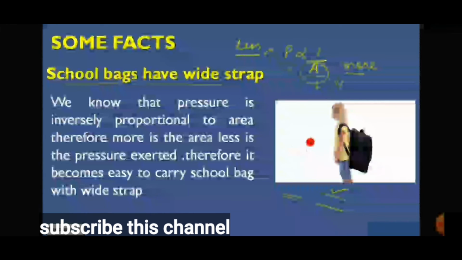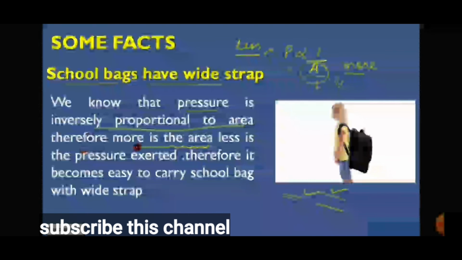A child carries a bag. The weight of the bag is going to pull the girl or boy backward. To avoid that, the straps are made wide enough to hold the bag straight, and it is inversely proportional to the area.